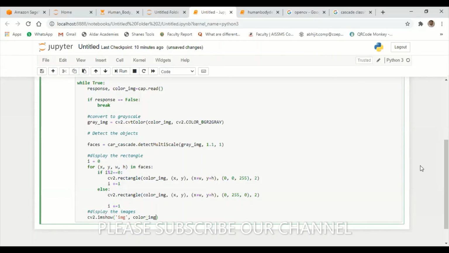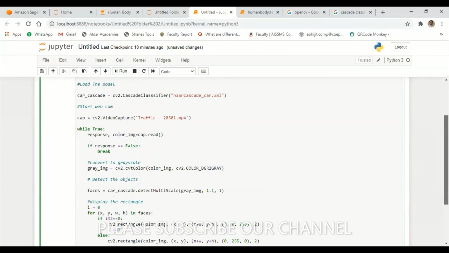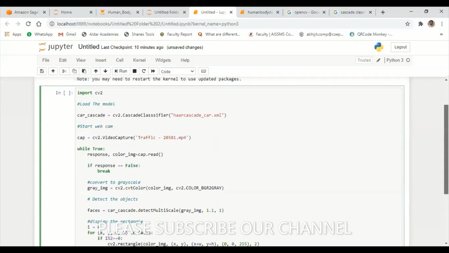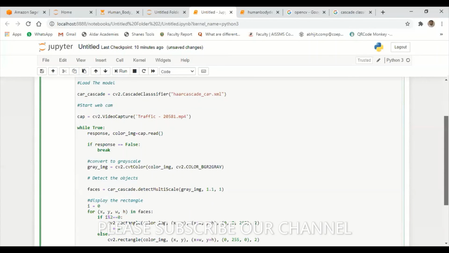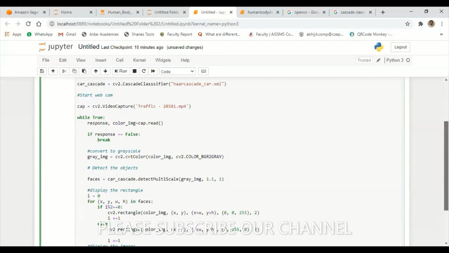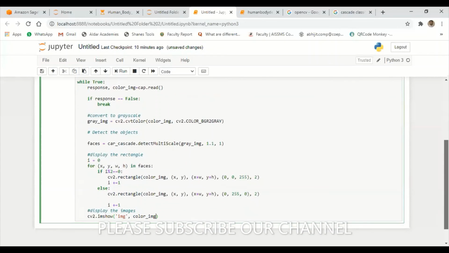Correct? Color underscore image, right? Hold on. Here cascade, gray image. Yes, I'll try this one. Color underscore image.